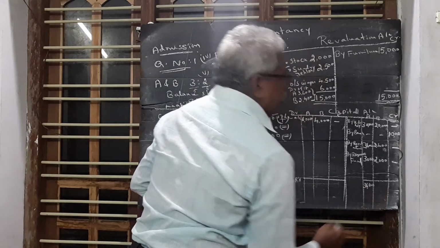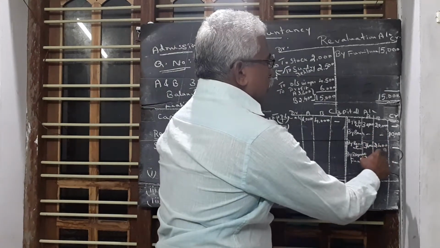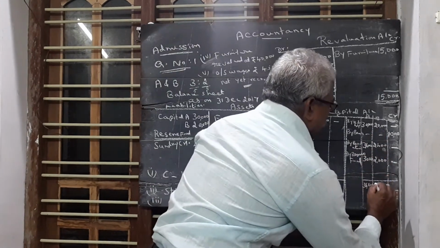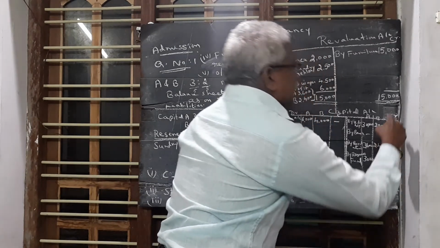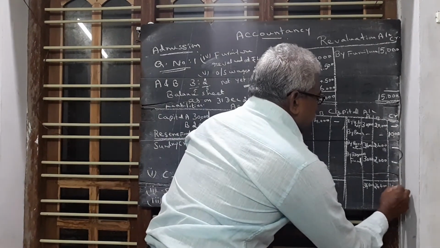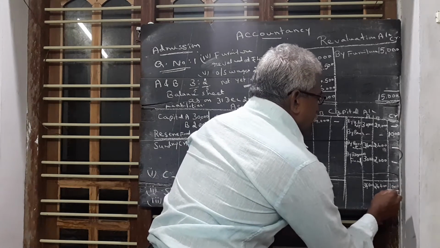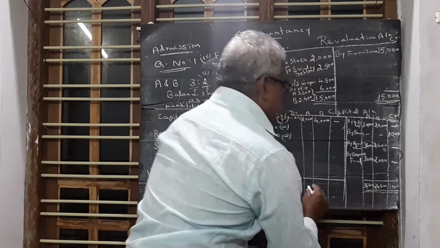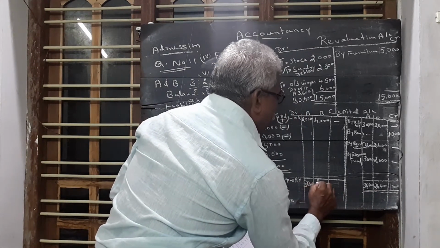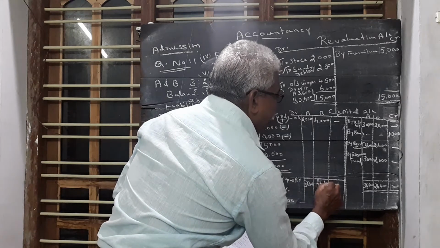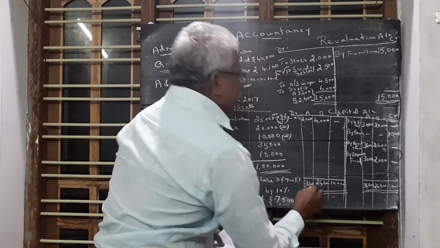Then B's column: 20,000, 22,000, 24,400. In C's column, just 10,000 rupees. Write the highest amount on both sides: 36,600, 24,400 and 10,000. And we close the account.